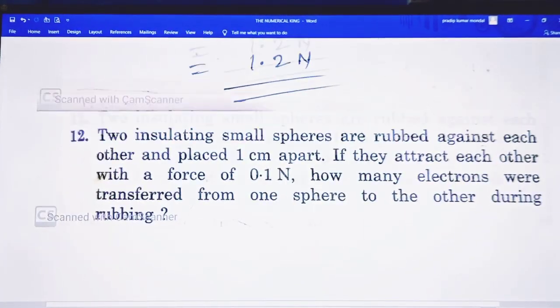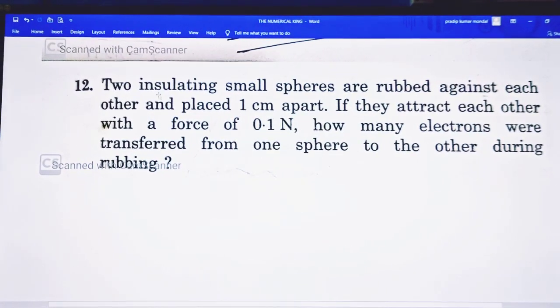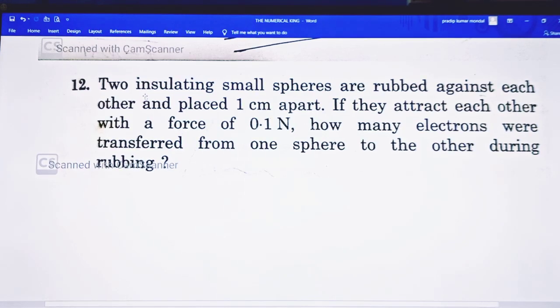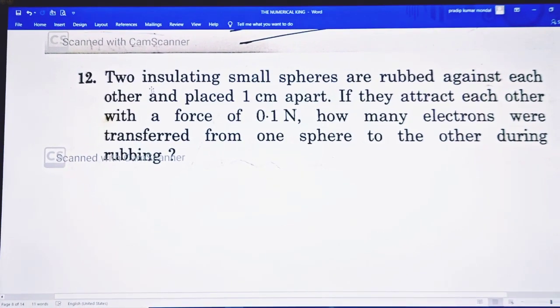So the next question is, two insulating small spheres are rubbed against each other.